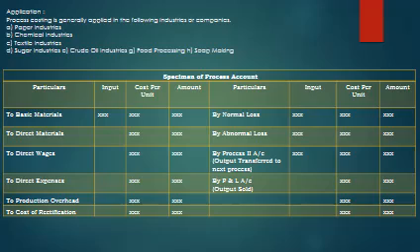So it is applied in the following companies. Process costing is generally applied in the following industries: paper industries, chemical industries, textile, sugar, crude oil, food, soap making, etc. In the specimen, on the debit side we record basic materials, direct wages, direct expenses, production overhead, cost of rectification. On the credit side: normal loss, abnormal loss, process account, and transfer to profit and loss account.